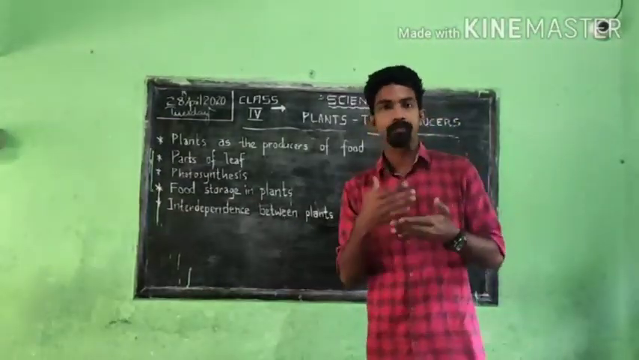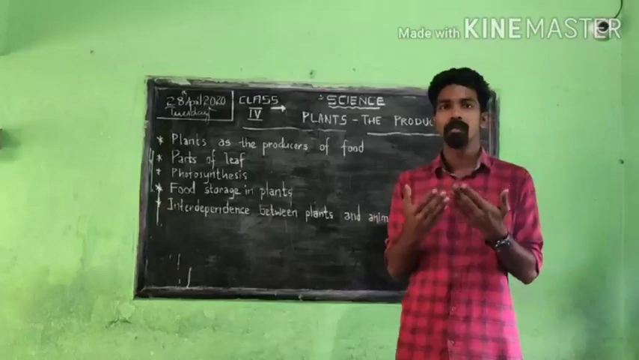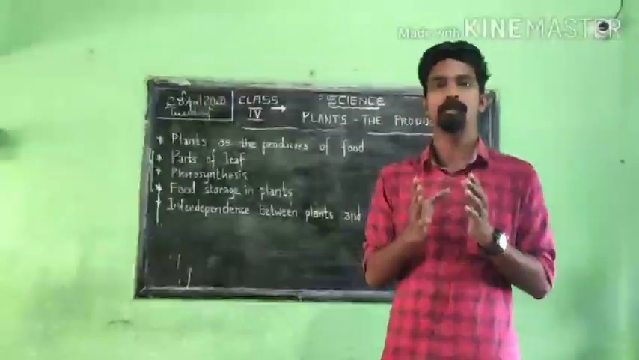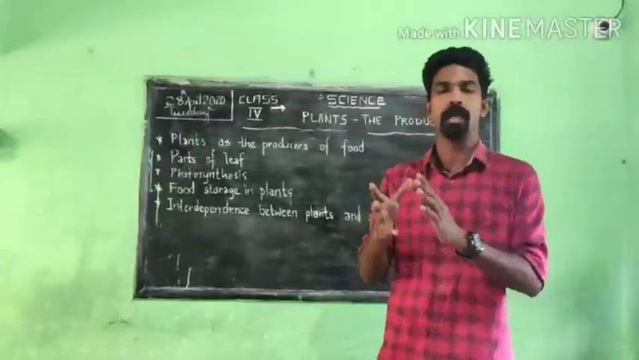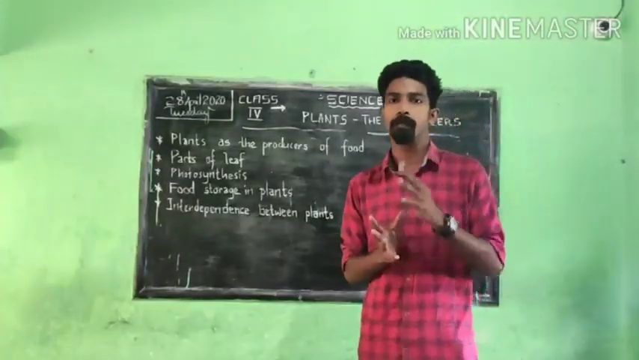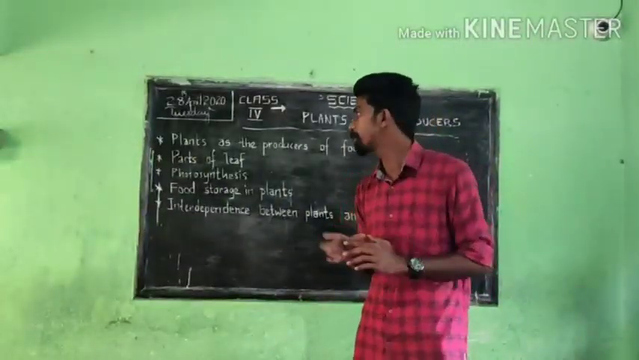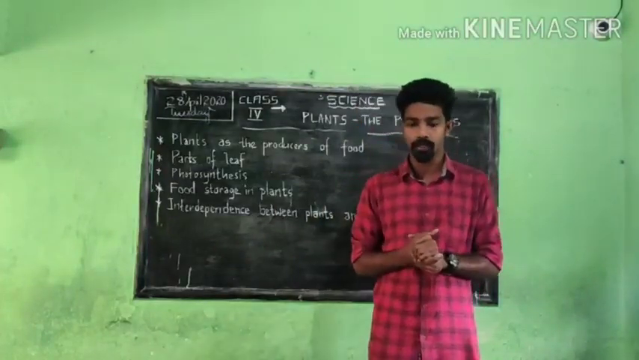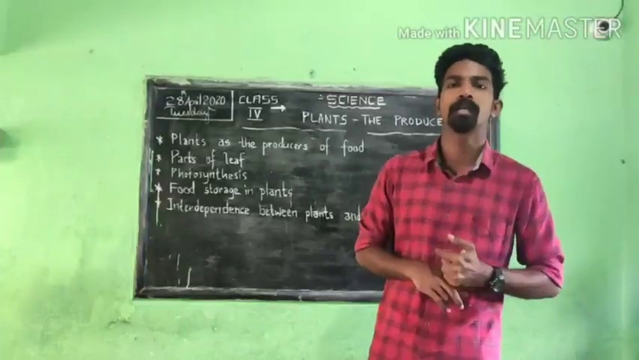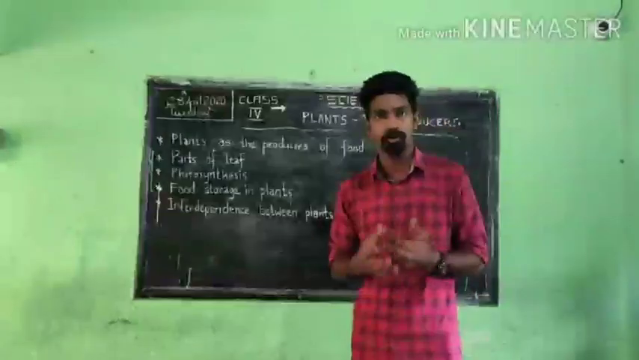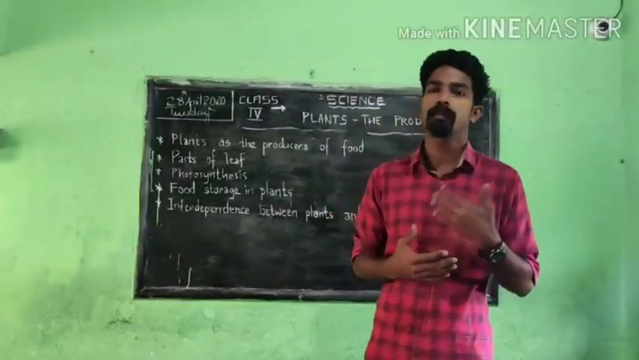I think now you understand why plants are called producers, because they produce food for human beings, animals, and all of us. That is why plants are called the producers. Without plants we cannot live. Plants provide us food, and plants provide us oxygen also. So we depend on plants.